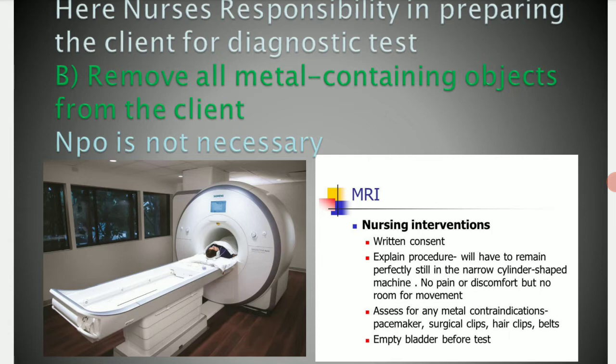So whenever the magnetic field is there, it will attract metal items towards it. So when the patient has any jewelry or any metal-containing objects on their body, they have to remove that first. That is the first very important option, so that way we can prevent the risk for them, like injury. We can prevent the injury risk.